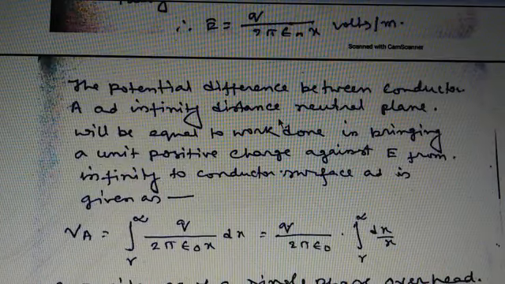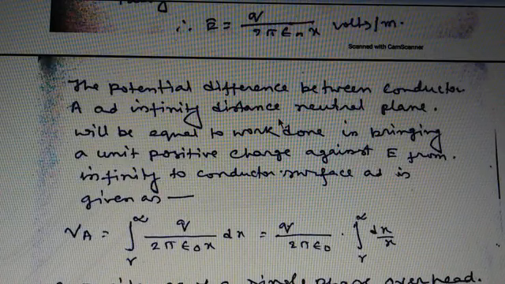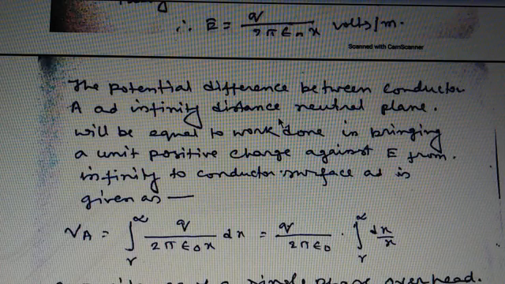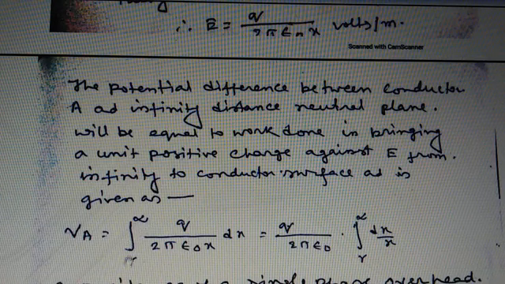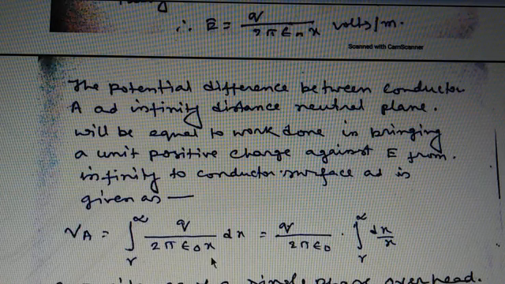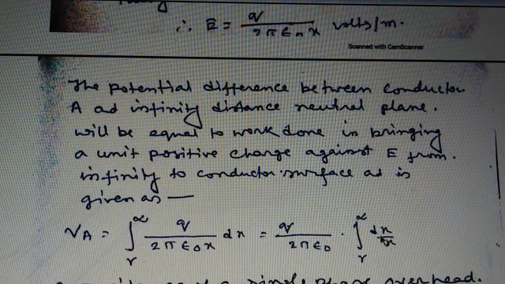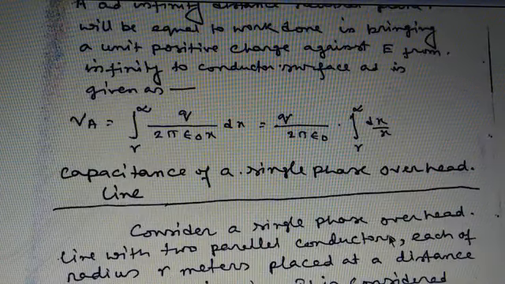Now, the potential difference between conductor A and the neutral plane, a neutral plane being a plane where E and therefore the potential is 0, will be equal to the work done in moving a positive charge against E from infinity to the conductor surface, and is given by VA equals the integration from infinity to r of q by 2 pi epsilon 0 x dx, that is equal to q by 2 pi epsilon 0 times the integration from infinity to r of dx by x.